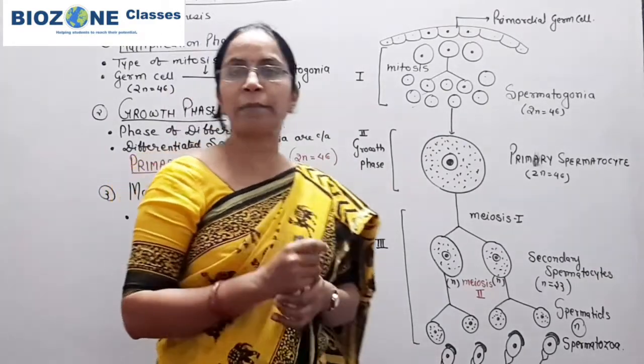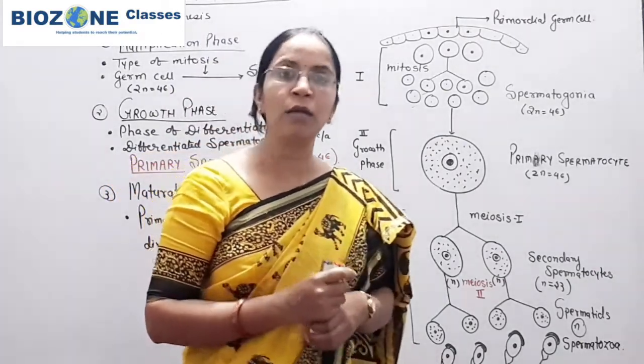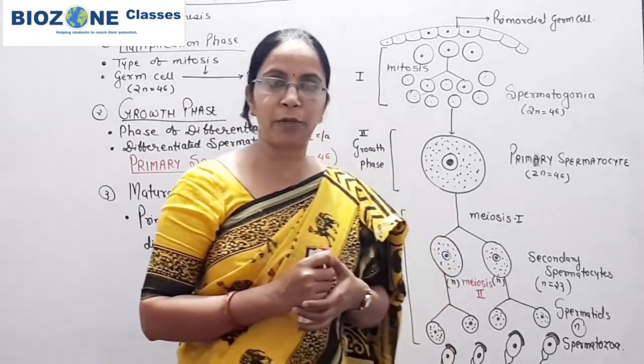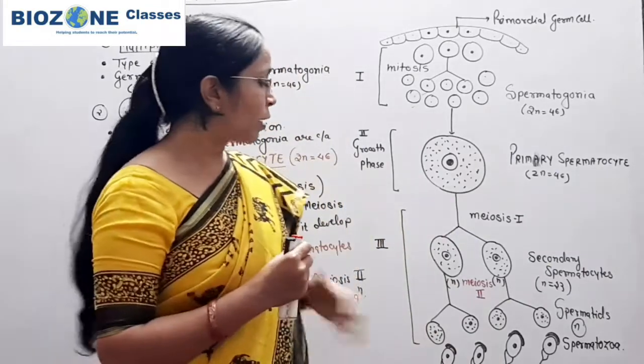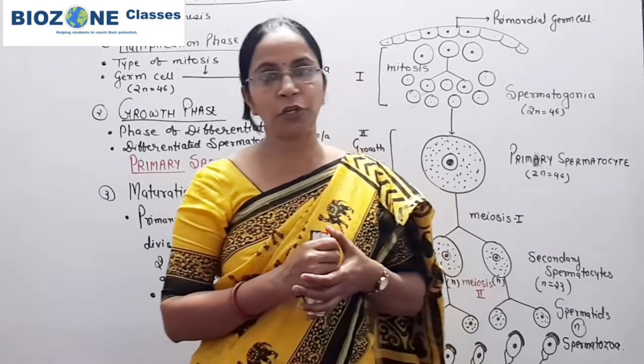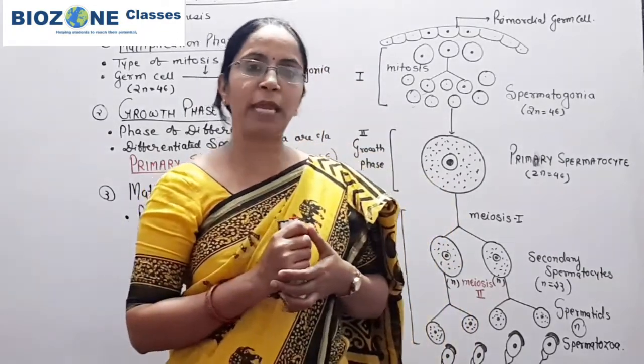So how does the spermatid become a spermatozoon? What is the actual structure of the male gamete or spermatozoa, as well as the role of acrosome, mitochondria and centrioles in the structure of the male gamete?